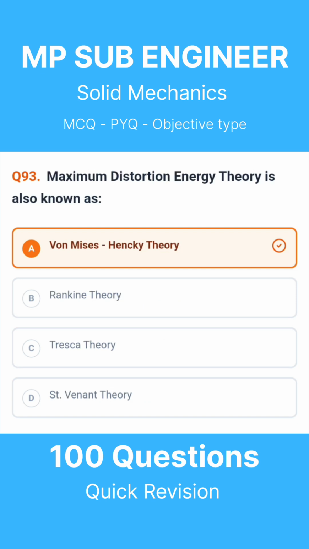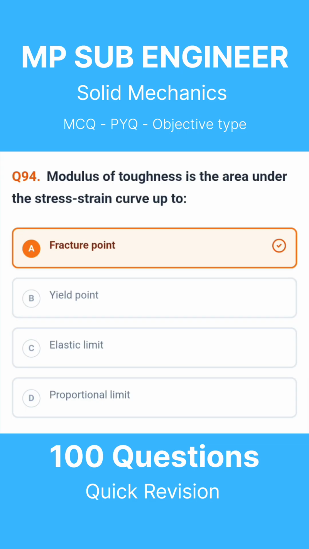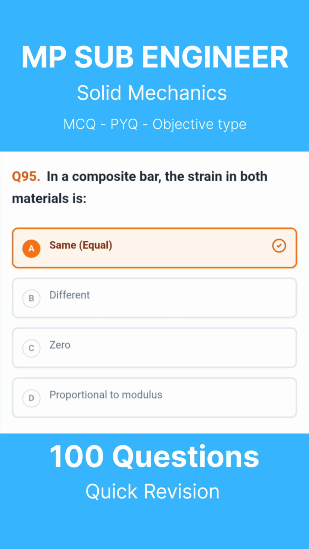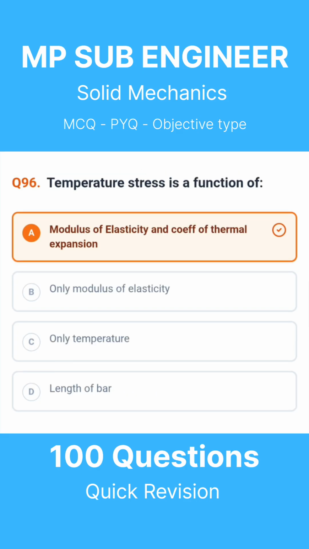Question 93. Maximum distortion energy theory is also known as. The correct answer is von Mises, Hencky theory. Question 94. Modulus of toughness is the area under the stress-strain curve up to. The correct answer is fracture point. Question 95. In a composite bar, the strain in both materials is. The correct answer is same, equal. Question 96. Temperature stress is a function of. The correct answer is modulus of elasticity and coefficient of thermal expansion.